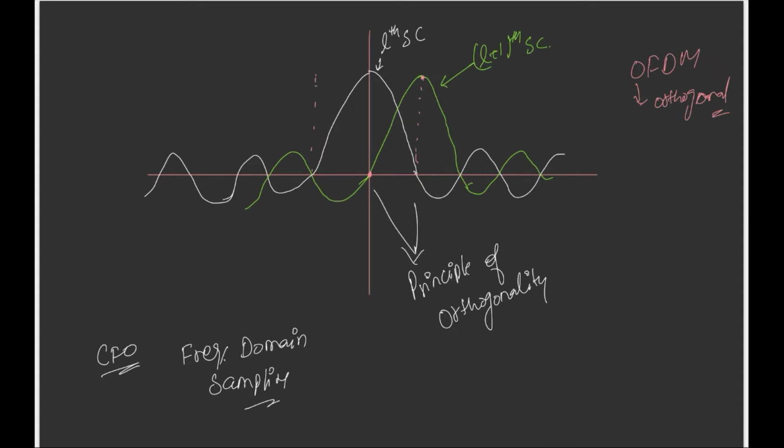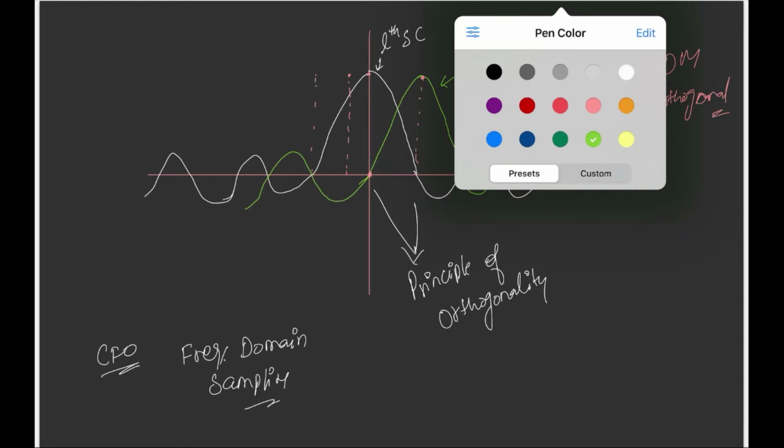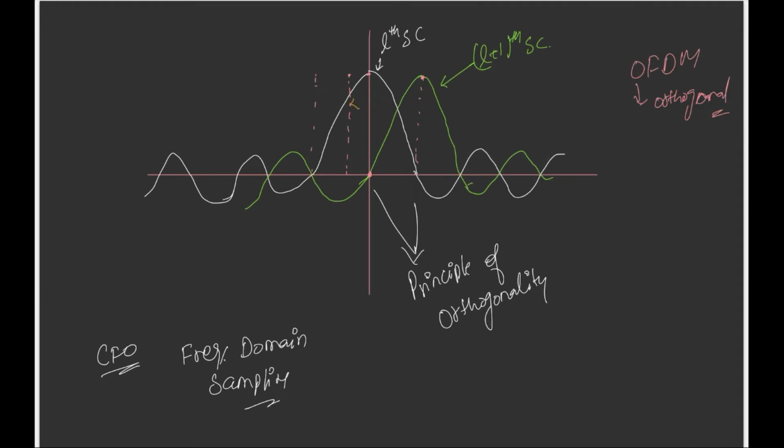Now, when there is CFO, instead of sampling at this point, the signal is sampled somewhere like here, and this offset is equal to delta F, which is the CFO value.